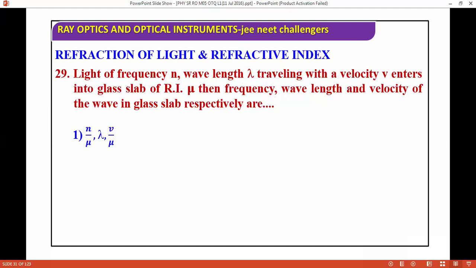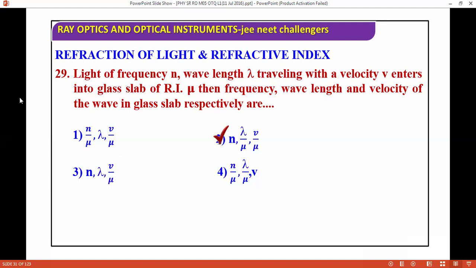Light of frequency and wavelength traveling with velocity v enters into a glass slab of refractive index mu, then what are the frequency, wavelength, and velocity of the wave in the glass slab? It's an easy question, very easy, but you should know so many concepts to attempt these questions. So the correct answer is: frequency does not change, wavelength becomes lambda by mu.